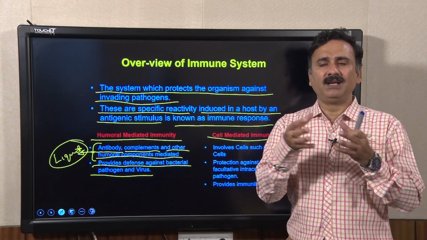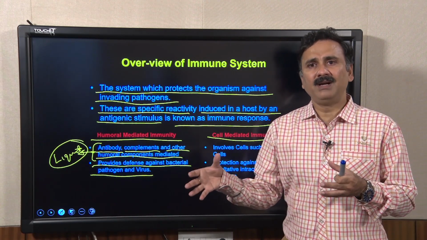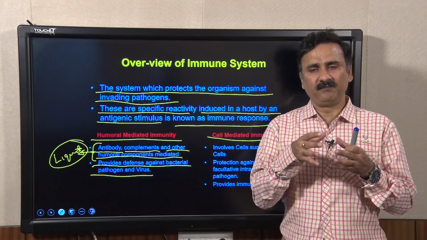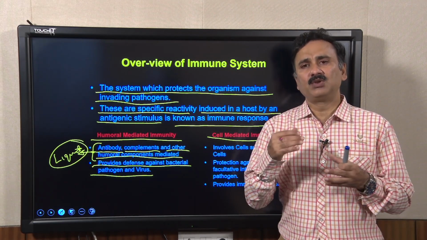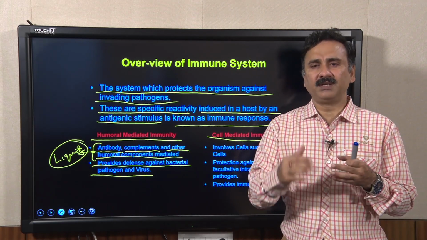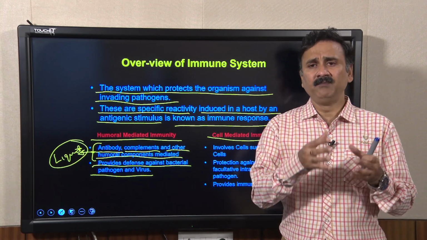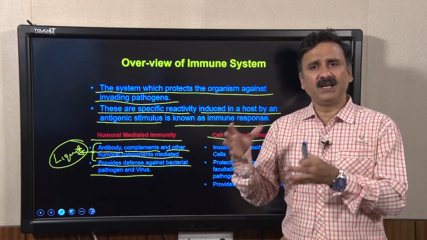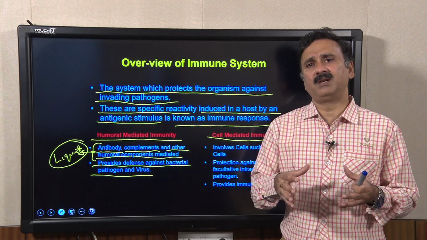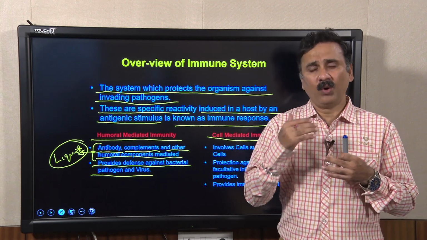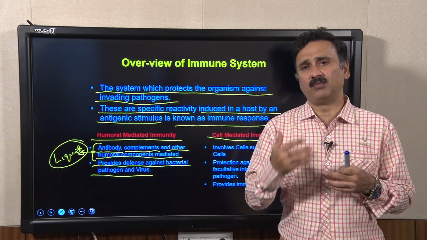Similarly, if there is a bacterial infection, the complement and related system is activated, and that is how they destroy the bacterial cells. The humoral response always takes help from the cell mediated response to create a more robust and long lasting response.